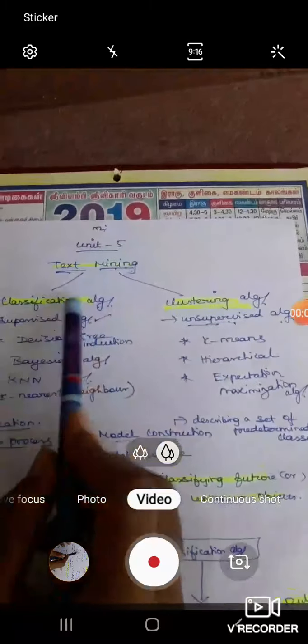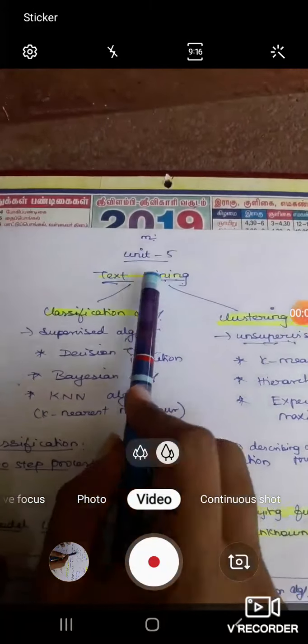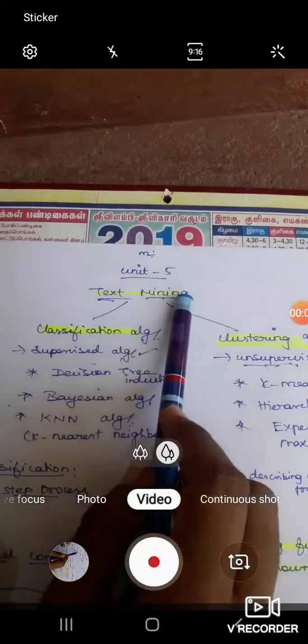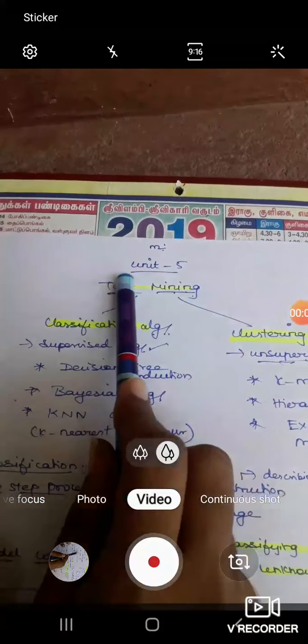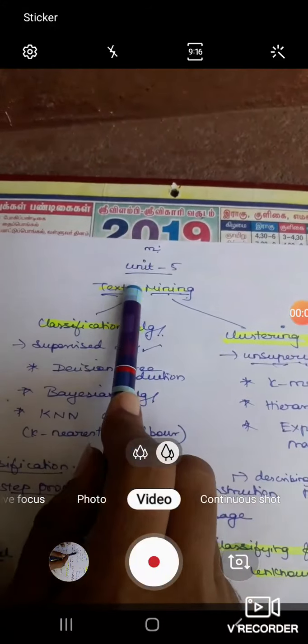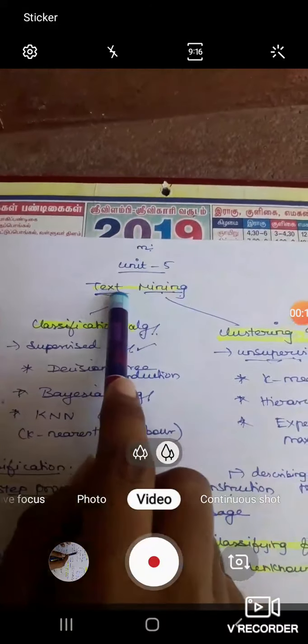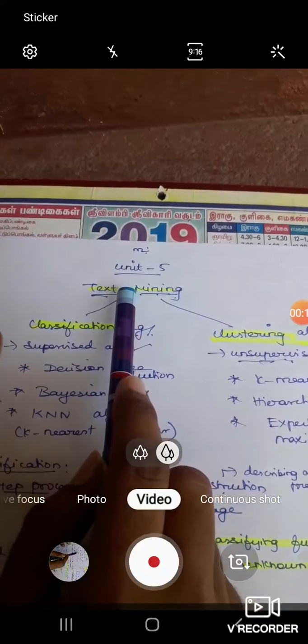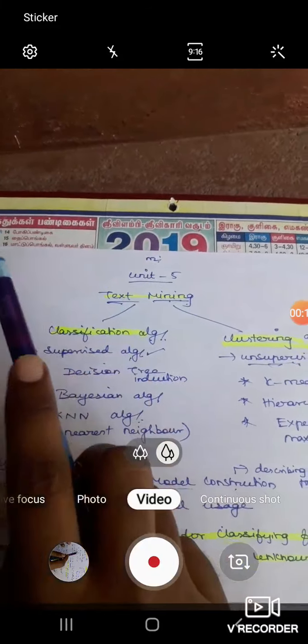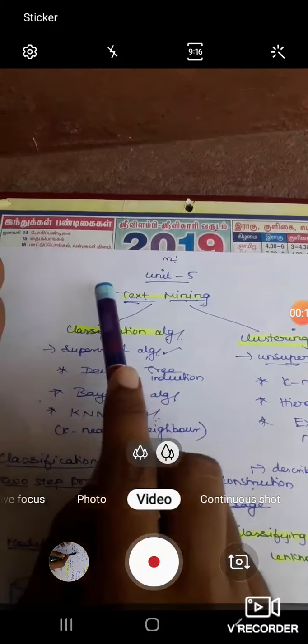So in unit 5, text mining. Mining is nothing but extracting a large amount of data from a database. Here we consider only text mining, so only document-related mining is done. Text mining is automatically correlated to information retrieval. So in the web, how are the documents going to be filtered and classified, etc.